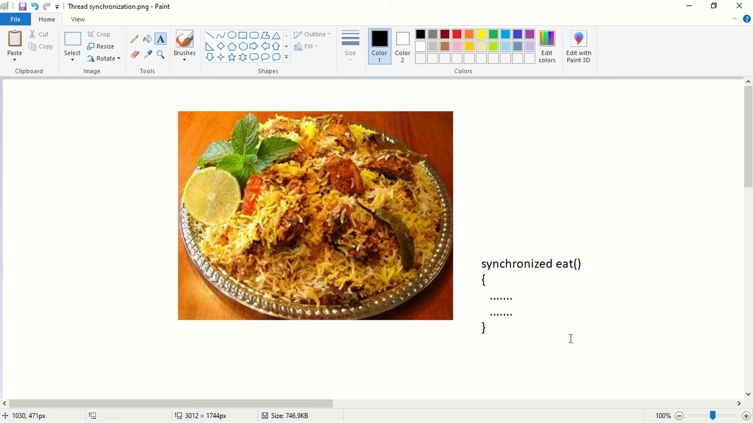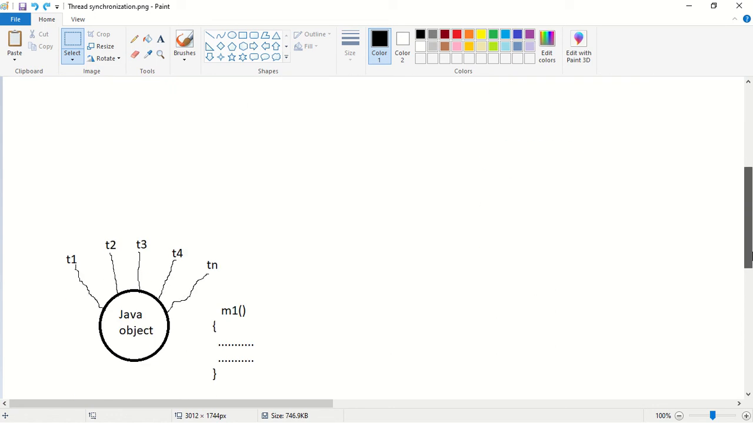So at a given point of time, how many dogs can come and eat the biryani now? Only one dog can come and eat this biryani. Is there any chance of getting a biryani inconsistency problem? There is no chance, because on a given biryani object we can perform only one eat operation by only one thread. There is no chance of multiple dogs coming and executing this eat method. The same concept can be applied even to our Java objects.